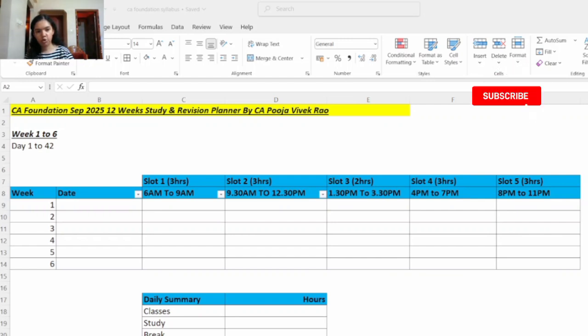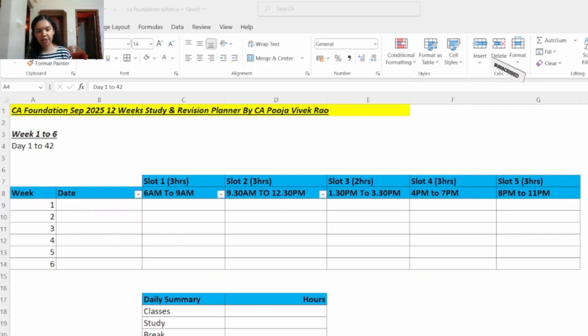And the next important point is to do written practice. This is very important because most of the time students have complained that the paper is very lengthy and it is not possible to complete the paper in the stipulated time. So it is very important to do written practice during our study leave itself.